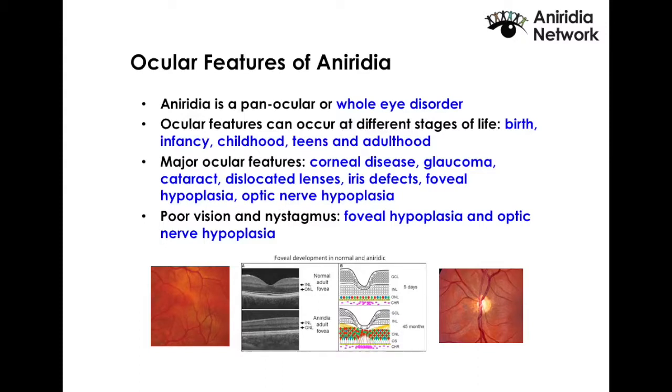The major ocular features of aniridia are corneal disease, glaucoma, cataract, dislocated lenses, defects of the iris, foveal hypoplasia, and optic nerve hypoplasia. Also, patients with aniridia have poor vision and nystagmus.